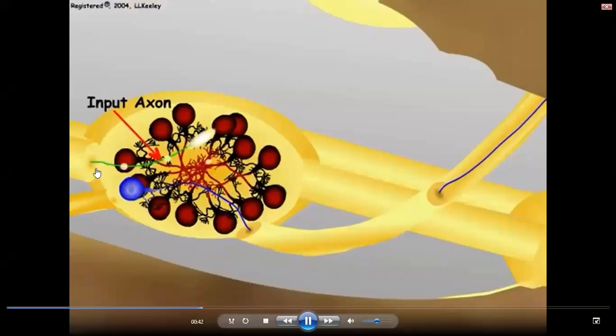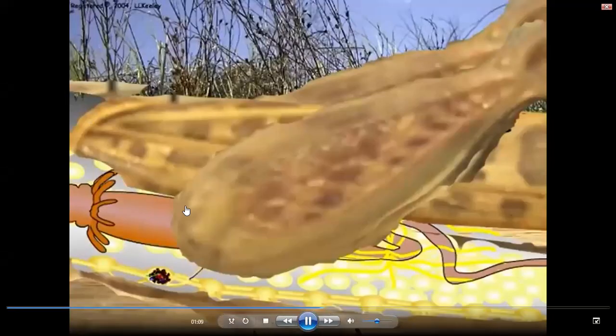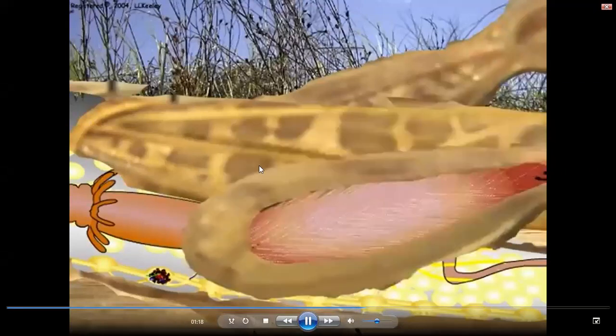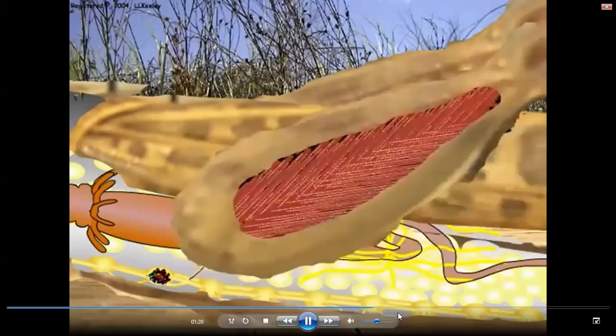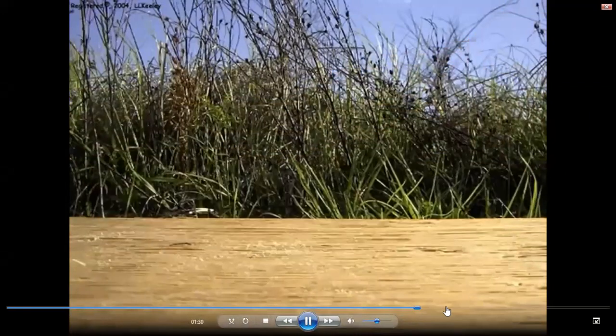Okay, you see how the input axon is sending the information from neuron to neuron, and that will carry forward to the target muscle, and the muscle will be ordered to do some of the work in a stable state, not a disrupted state. Okay, slowly it will beat its muscle and it will work. Okay, this is in the normal case.